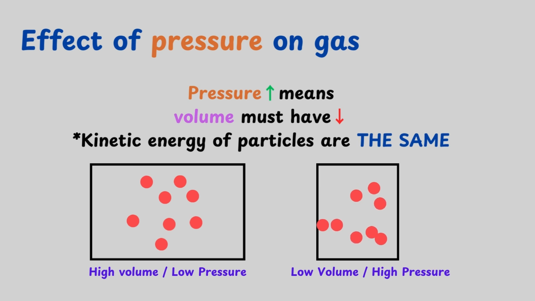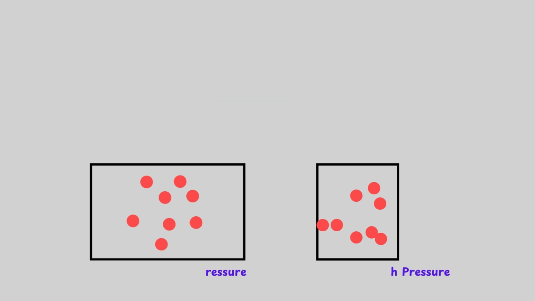Note that the kinetic energy of particles remains the same, so they move at the same speed. If the volume is smaller, gas particles collide with the walls more frequently, hence build greater pressure.